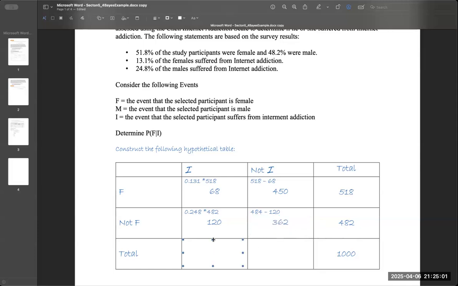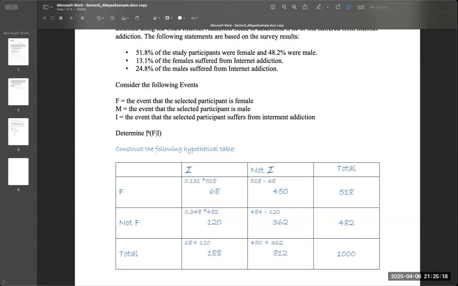Using a quick sum, we can find out the rest of those. So the 68 plus the 120 will give me what belongs in this box. And the 450 plus the 362 is what we have in this space. And just a quick check when you do a hypothetical thousands question would be the multiplication.